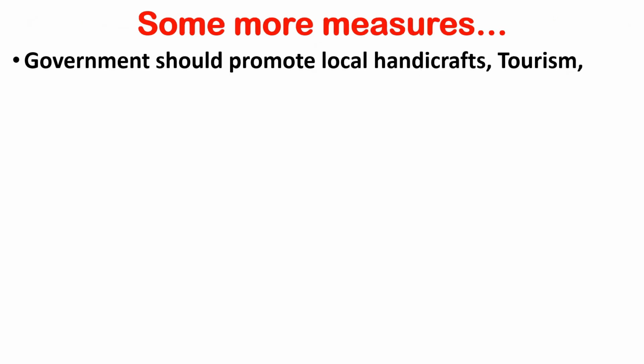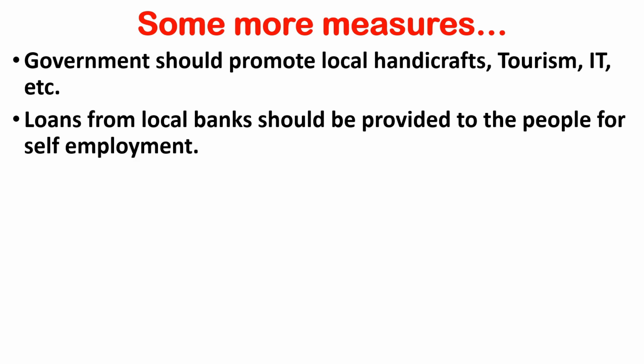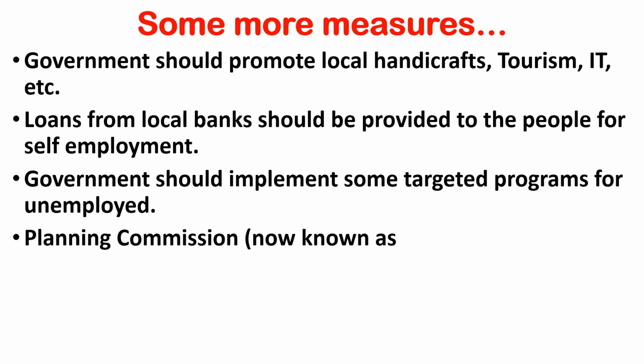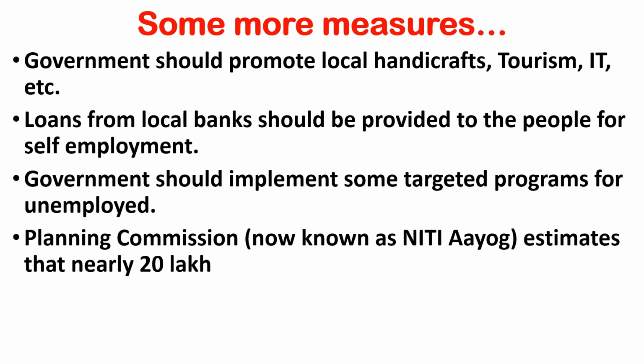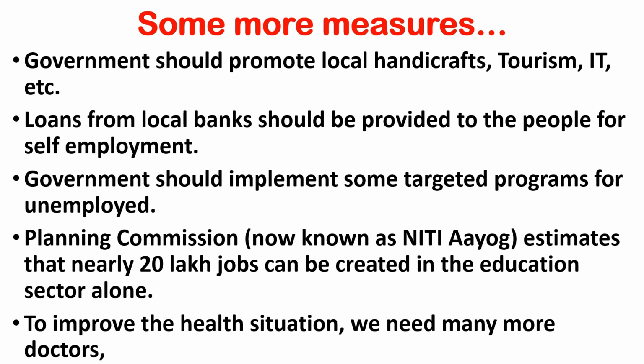Government should promote local handcrafts, tourism, IT, etc. Loans from local banks should be provided to the people for self-employment. Government should implement some targeted programs for the unemployed. The Planning Commission, now known as Niti Aayog, estimates that nearly 20 lakh jobs can be created in the education sector alone. To improve the health situation, we need many more doctors, nurses, health workers, etc. These measures can be taken to reduce unemployment in our country.